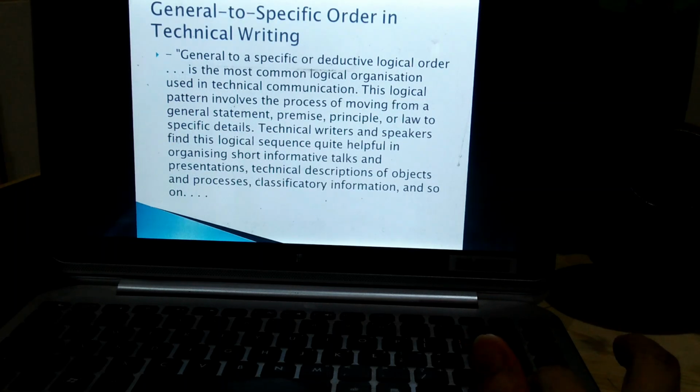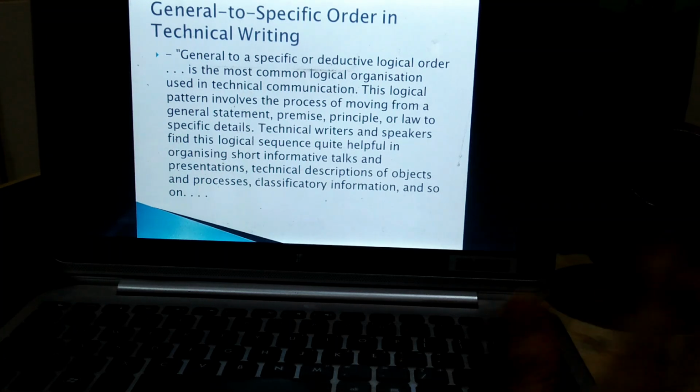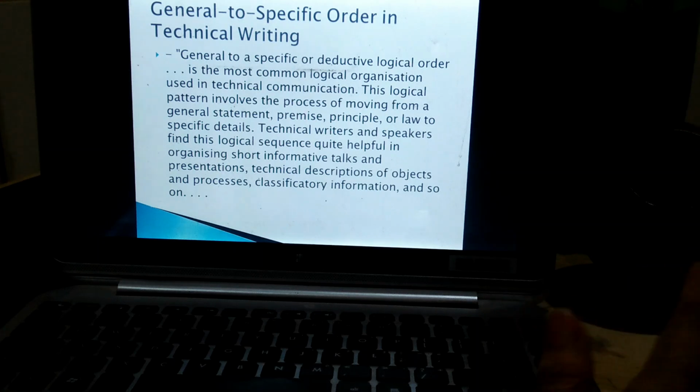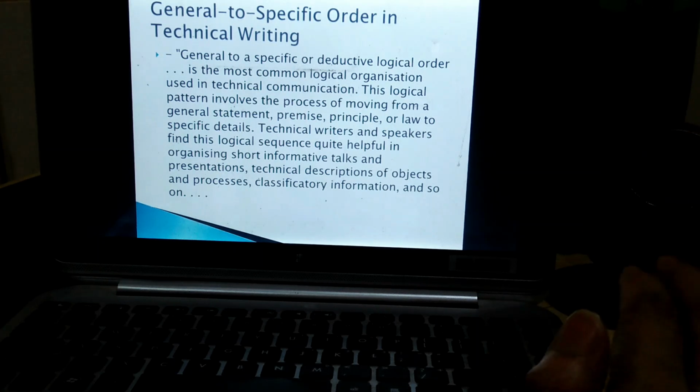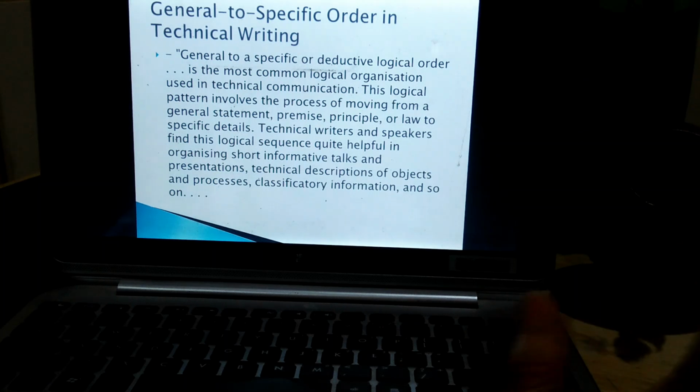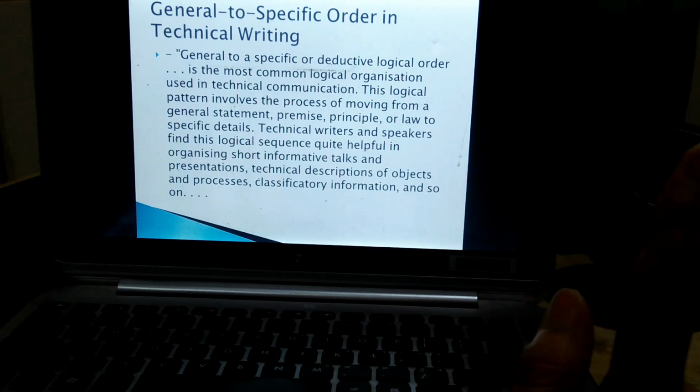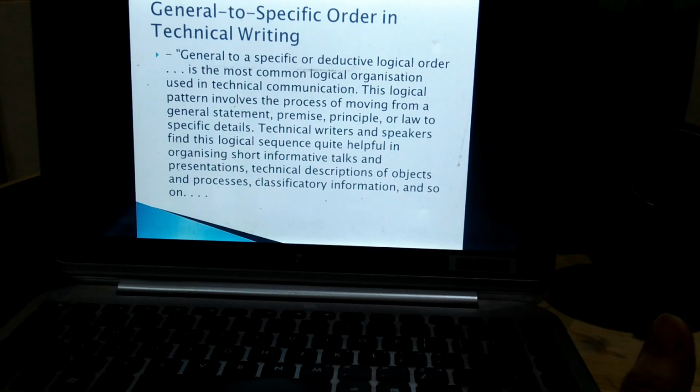Now, general to specific order in technical writing. General to specific, or deductive logical order, is the most common logical organization used in technical communication. Deductive, as I have explained, means going from higher to lower, like climbing to the top of a ladder and then going downward to the specific, smaller details.